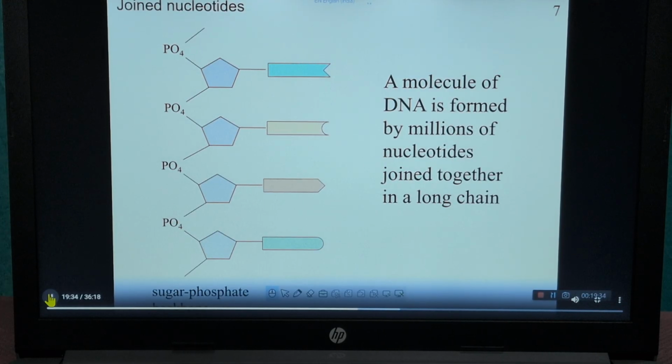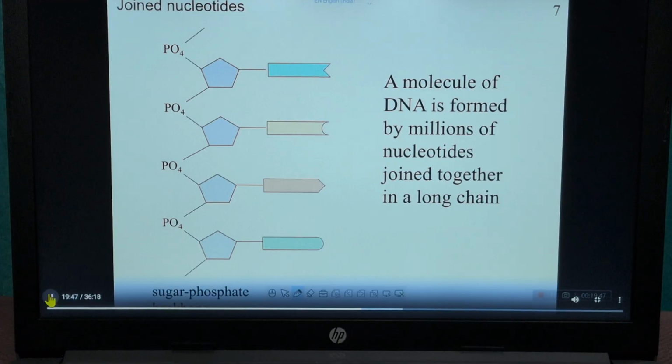Now, next is how these nucleotides are joined. A molecule of DNA is formed by millions of nucleotides that join together in a long chain. Like you already know how proteins join with each other: protein is a long chain of amino acids. Like that only, DNA is the polymer of nucleotide.